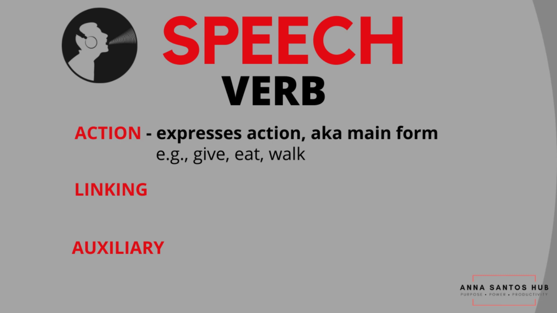There are three kinds of a verb: action verb, linking verb, and auxiliary verb. I'm going to discuss them one by one, okay? Starting off with the first one, action verb. From the word itself, it is the kind of verb that expresses action, and it is also known as the principal or the main form of a verb. For example, give, eat, walk.